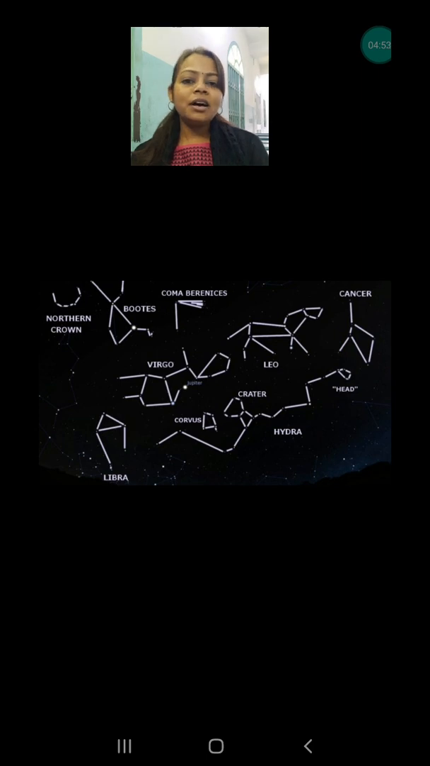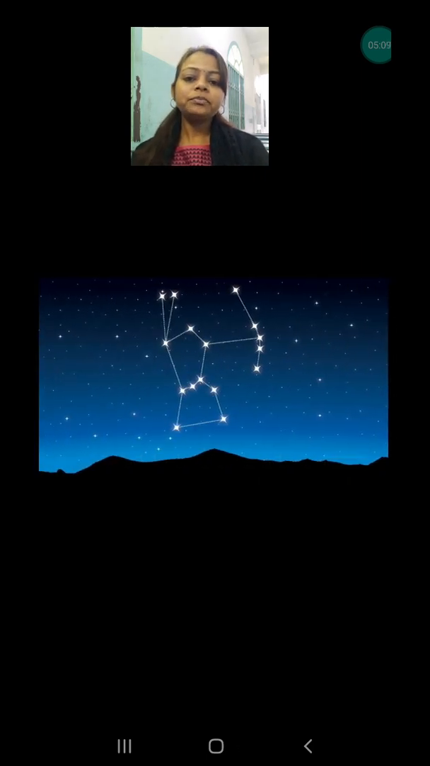So these stars helped them in navigation also. These stars are very useful if we are going from one place to another and we are sometimes trapped in some situation. At that time we can find our way with the help of these stars.